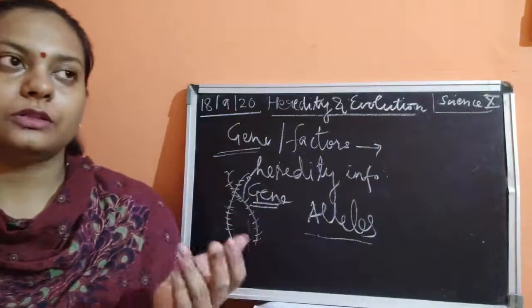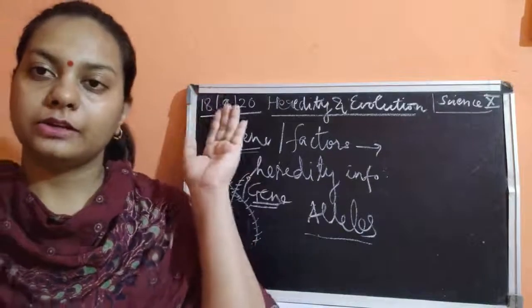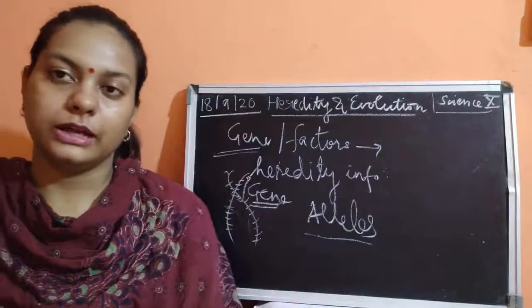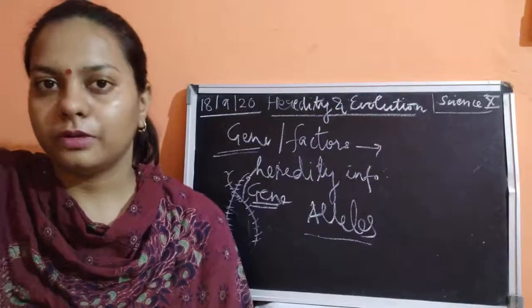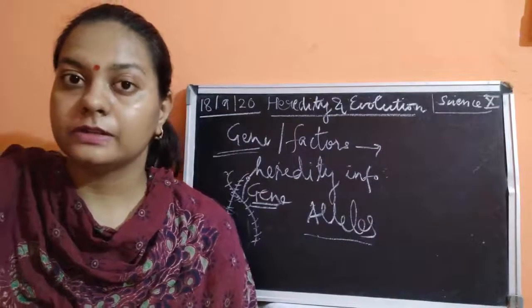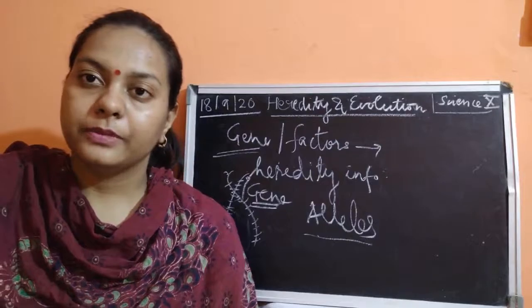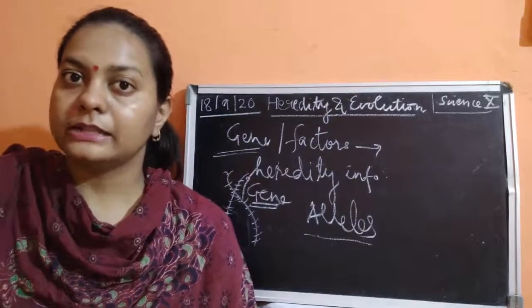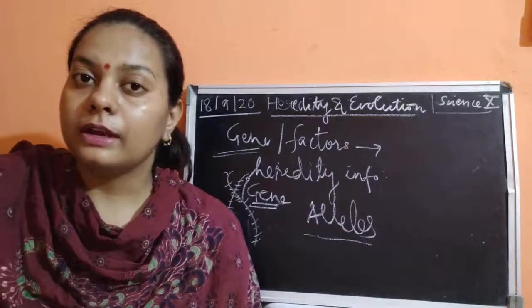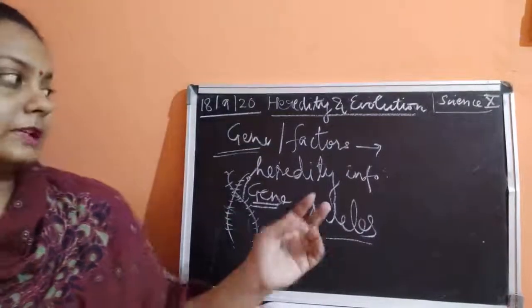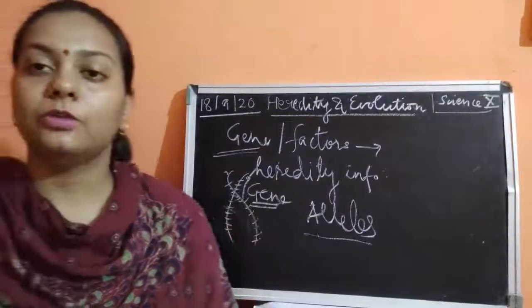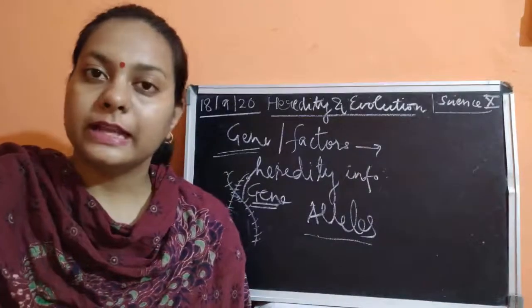In the case of height also, some people have a good height, and some do not, and they are said to be dwarf. So the two contrasting features are tallness and dwarfness. This tallness and dwarfness are again expressed by a pair of factors, which are called allelomorphs or simply alleles.